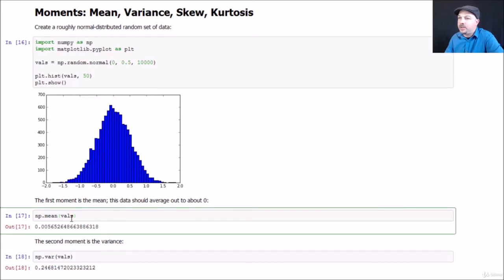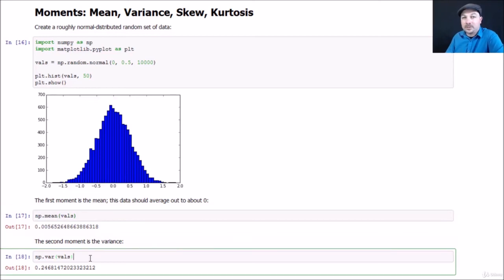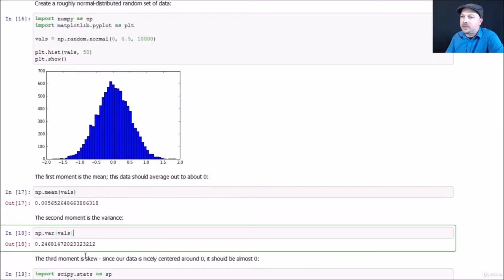So to find the mean and variance, we've done this before. NumPy just gives you a mean and var function to compute that. So we can just call np.mean to find the first moment, which is just a fancy word for the mean. And that works out to be very close to 0, just like we would expect for normally distributed data centered around 0. So the world makes sense so far. The second moment, just another name for the variance, works out to be about 0.25. And again, that works out with a nice sanity check.